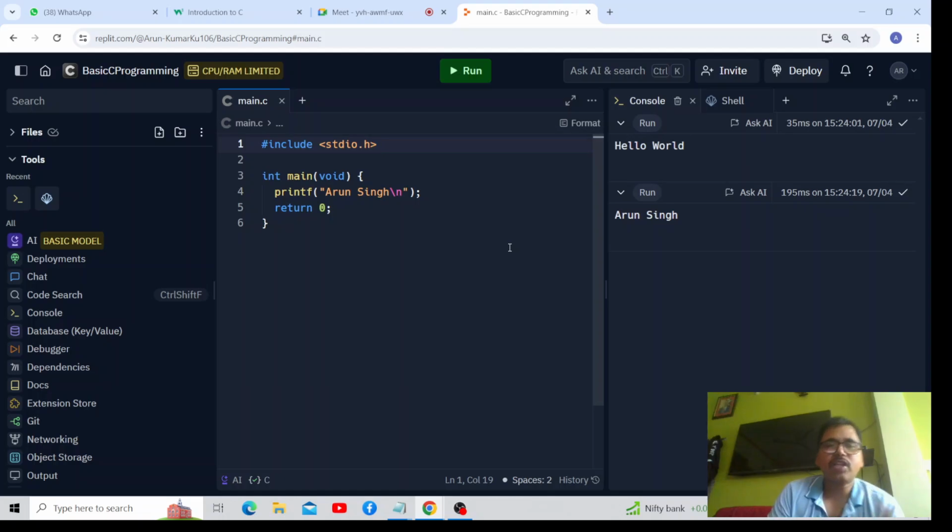Now here on the screen you can see the easy syntax written in English language like hash include stdio.h, int main void printf Arun Singh return 0, right? So this is what, source code, and the source code is basically written in what? English language here. Now what is the meaning of hash?